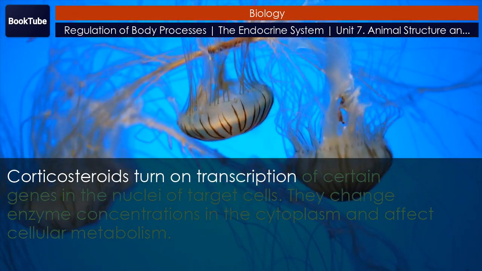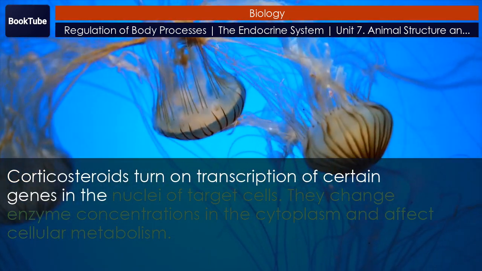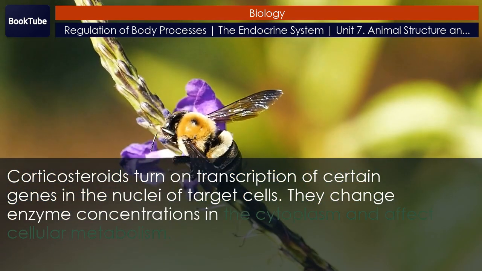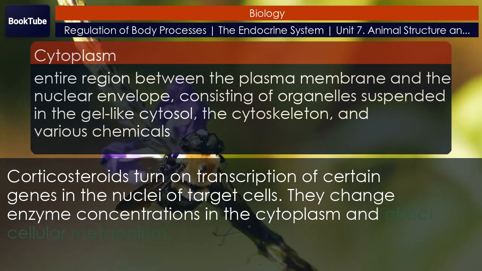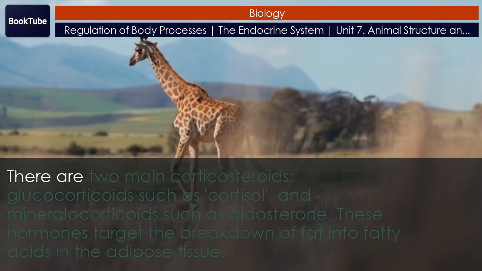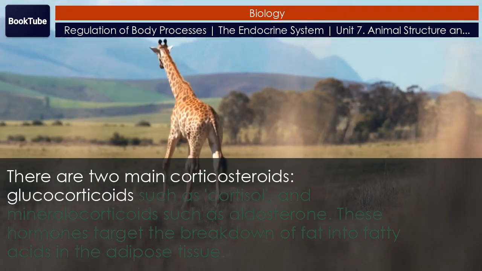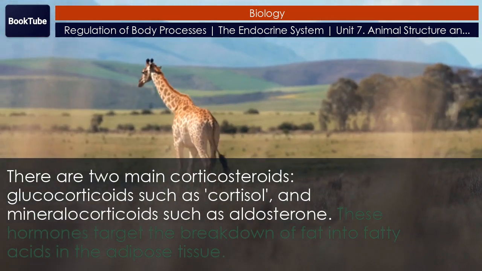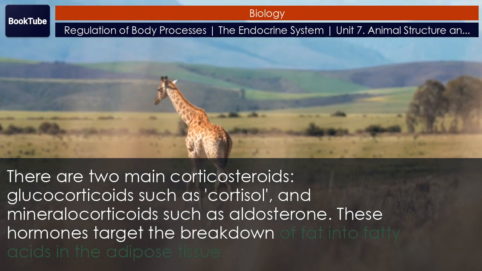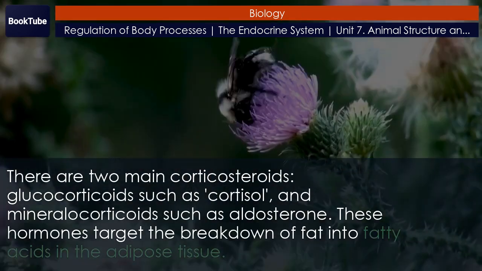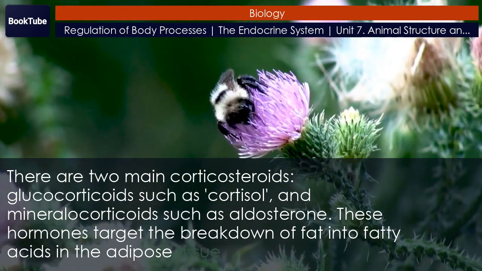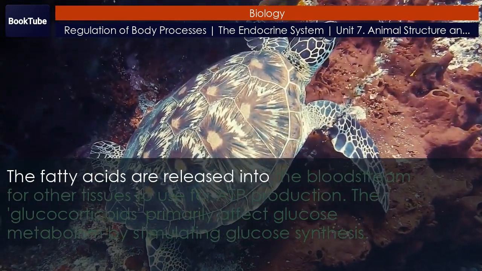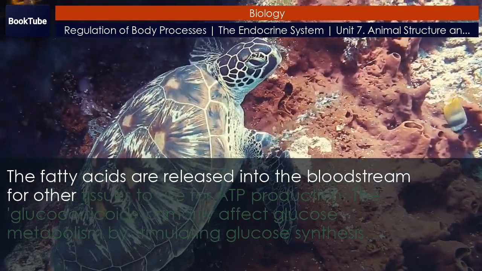Corticosteroids turn on transcription of certain genes in the nuclei of target cells. They change enzyme concentrations in the cytoplasm and affect cellular metabolism. There are two main corticosteroids: glucocorticoids such as cortisol, and mineralocorticoids such as aldosterone. These hormones target the breakdown of fat into fatty acids in the adipose tissue. The fatty acids are released into the bloodstream for other tissues to use for ATP production.